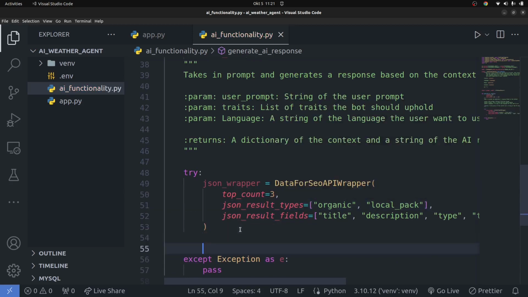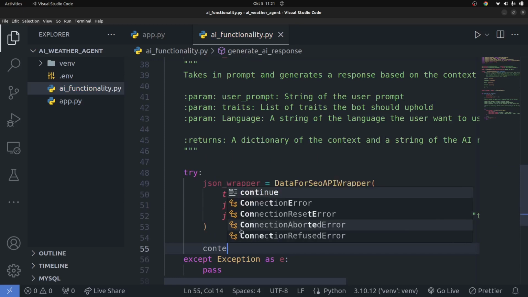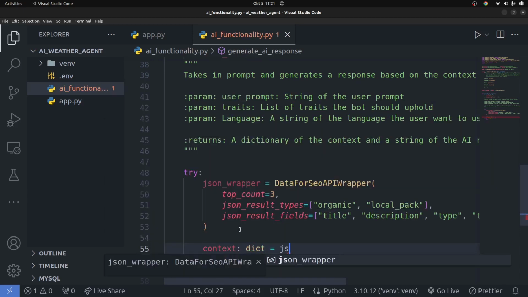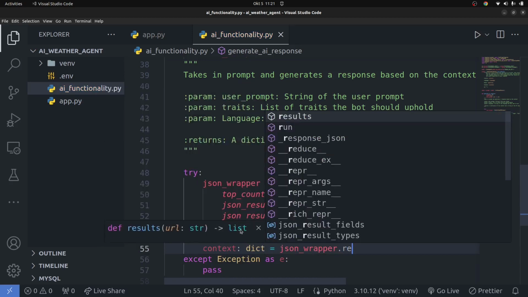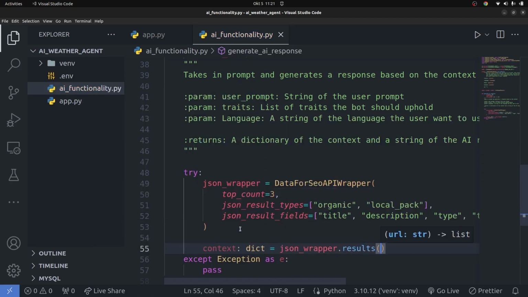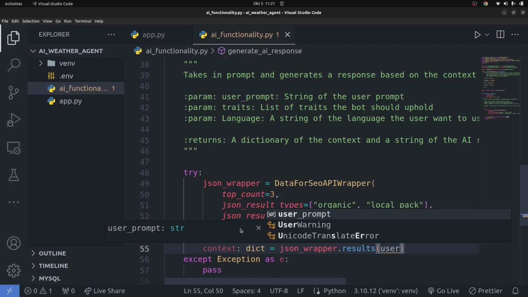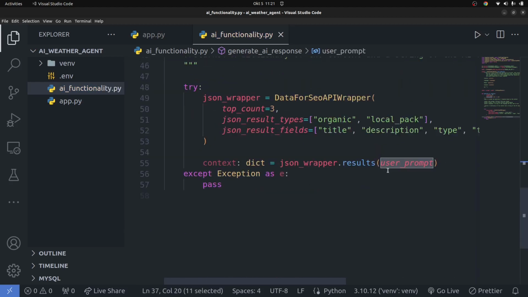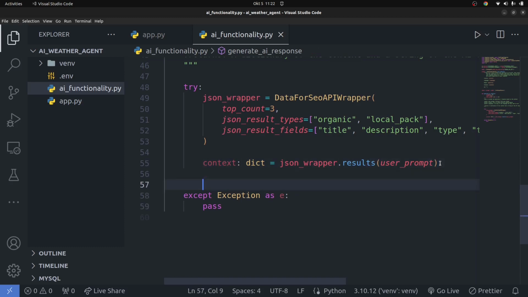Once we have this in place, we can simply say context. It's going to return to us a dictionary because it's going to be JSON, right? We can say JSON wrapper dot results, and then pass in the question that the user asks, which is going to be the user_prompt that we pass in here, right? The user prompt, you're going to pass it in here. Okay, so if the user asks what's the current weather in Nairobi, it's going to get this from the internet and then return to us in the form of a JSON, or a dictionary in Python.